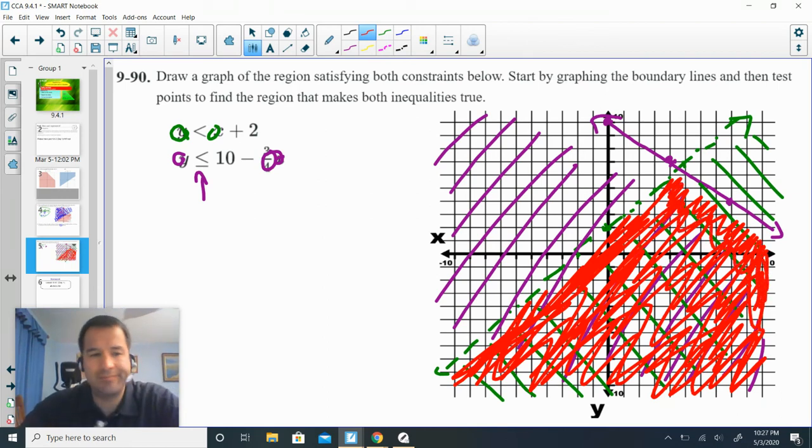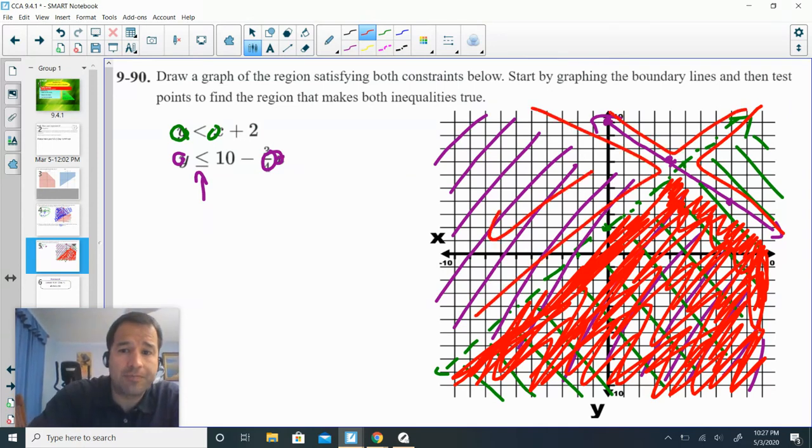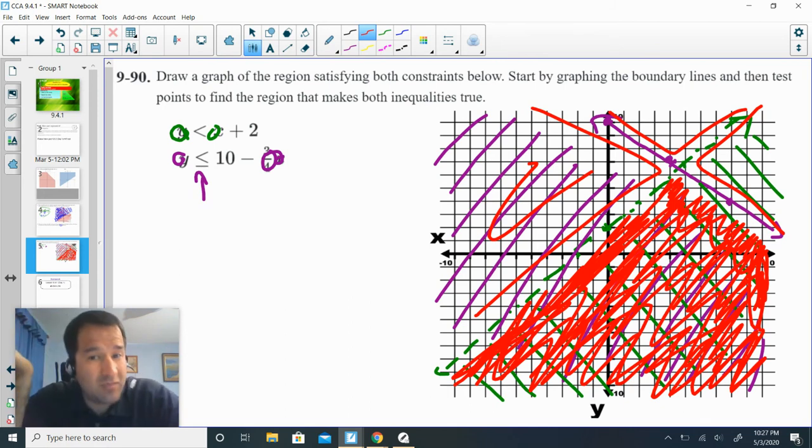Now, again, I don't like this. Technically, we should have done something maybe greater than, so that it was one of these. It could have been this section up here, or this section up here, or the section over here. We have been fortunate that in both of our cases, 0,0 works. Otherwise, you would have to plug in another point that would work. Now, what would be easy? Well, 1,1, or 2,2, or 5,5, or something simple like that. Easy numbers to work with, or -5,-5. But think about how you might prove that. Be careful with your shading. Again, do one side light, and where it double crosses, go dark in that area there.